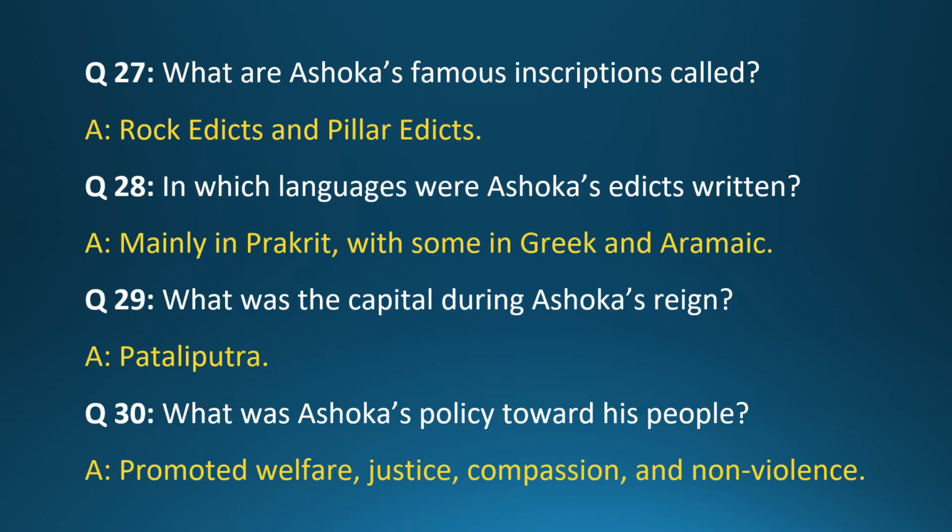Question 27. What are Ashoka's famous inscriptions called? Answer. Rock edicts and pillar edicts. Question 28. In which languages were Ashoka's edicts written? Answer. Mainly in Prakrit, with some in Greek and Aramaic. Question 29. What was the capital during Ashoka's reign? Answer. Patliputra. Question 30. What was Ashoka's policy toward his people? Answer. Promoted welfare, justice, compassion, and non-violence.